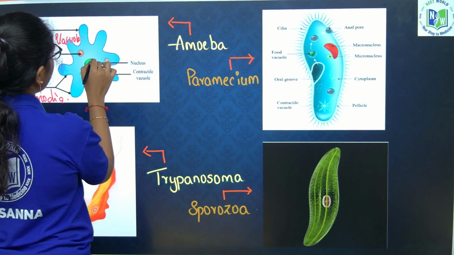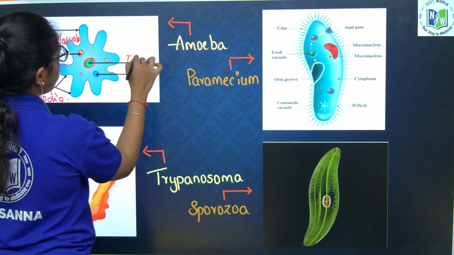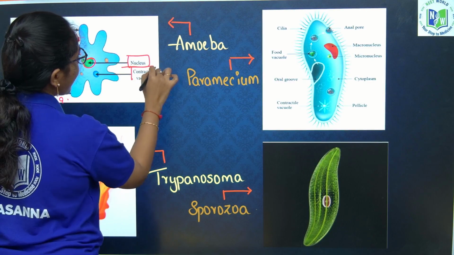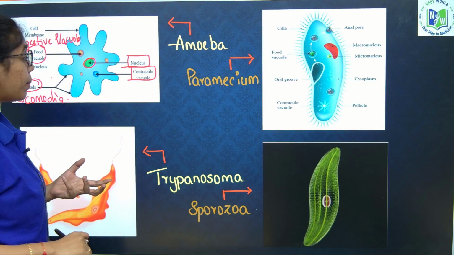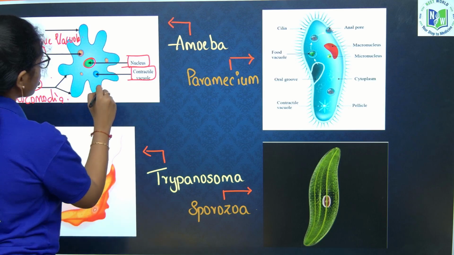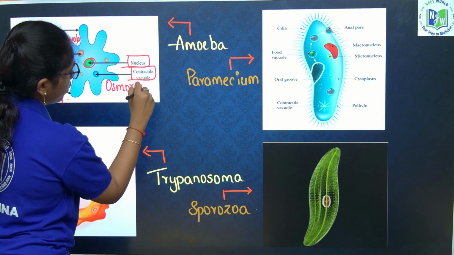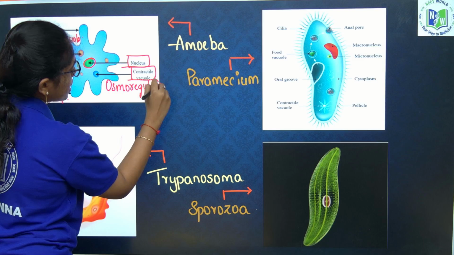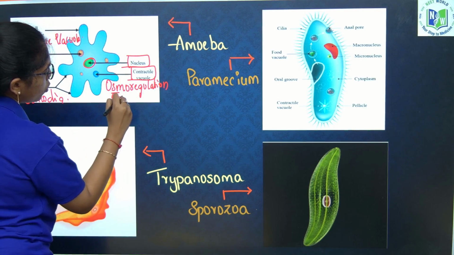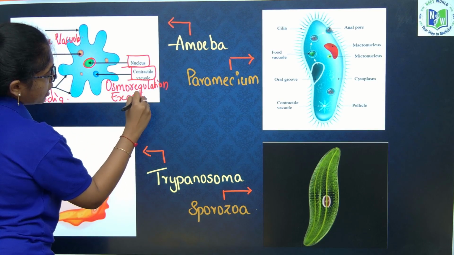Next, the nucleus is membrane bound and well organized. Contractile vacuoles present in the amoeba are helpful for osmoregulation and excretion.